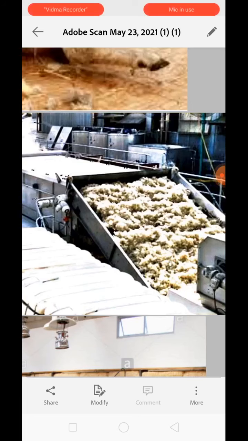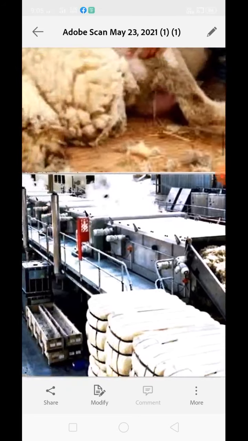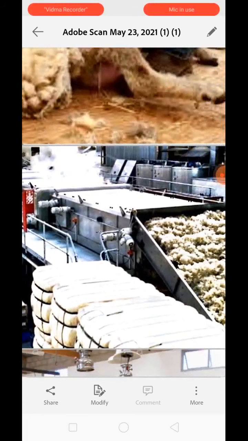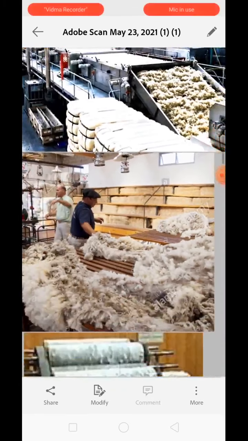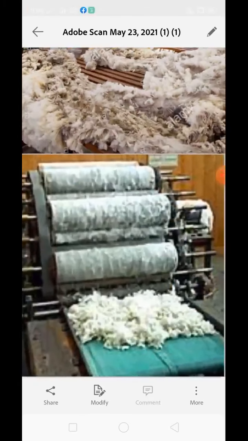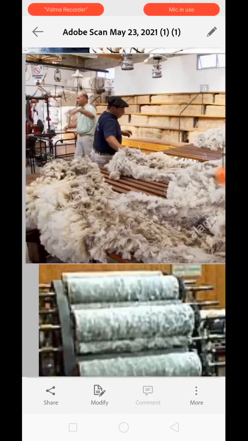The process of washing hair is called scouring. Nowadays scouring is done by machine. You can see this is done with the help of a machine. These hairs are now passed through a series of rollers or dryers. See over here, so that they can get dry.